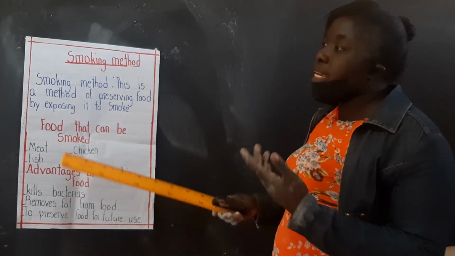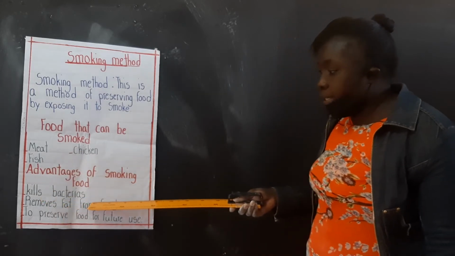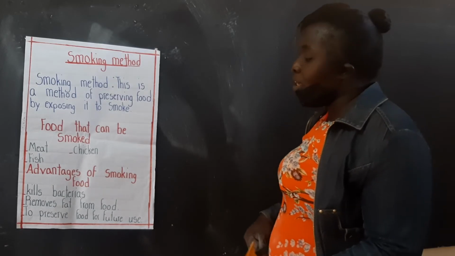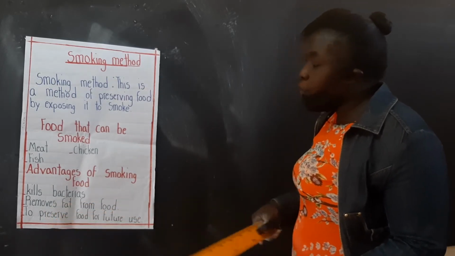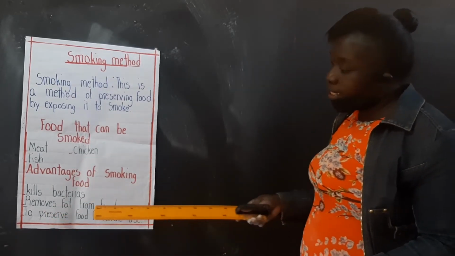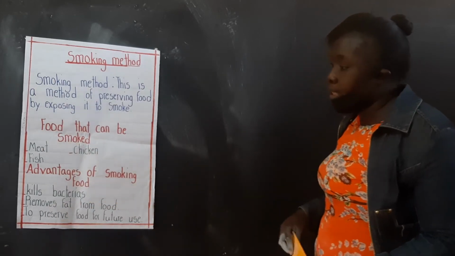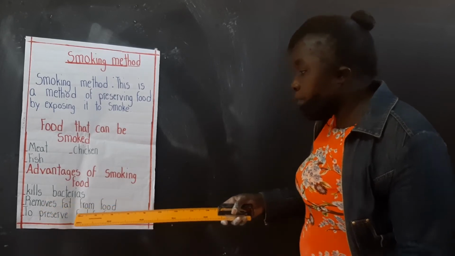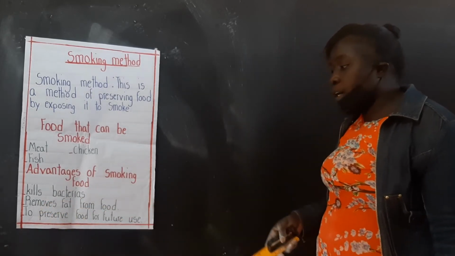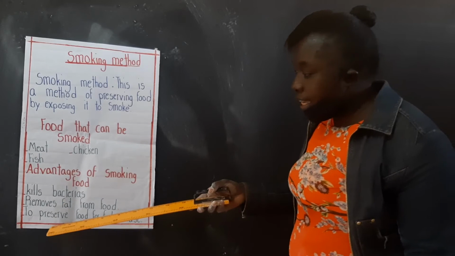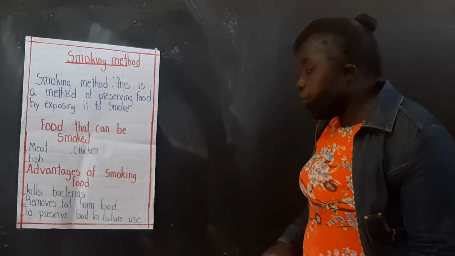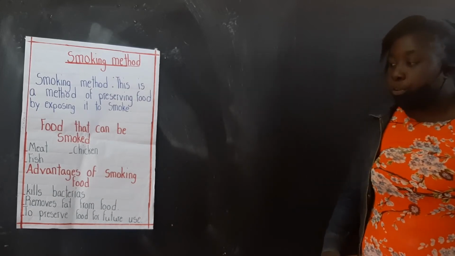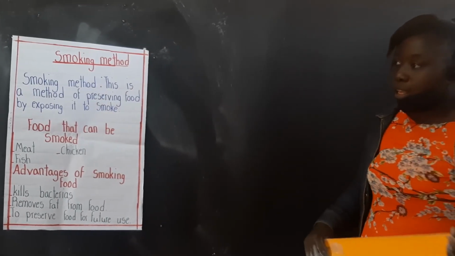One is that it kills what? Bacteria. It kills bacteria. Number two, it removes what? Fat from food. Okay, so this one is the one that we didn't mention when we were mentioning the advantages of smoking. Smoking removes fat from what? Food. And then the last one, it preserves food for future use.